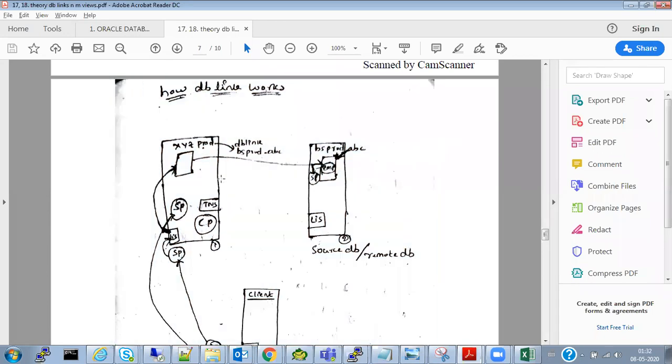Now, tomorrow or the next day, what happened? A lot of inserts happened into this EMP table. Now the count of the records is 50. Yesterday there were 10 records here, and with those 10 records I created the table. Now there are 50 records here today. How many records will be there in this EMP table? Tell me fast.